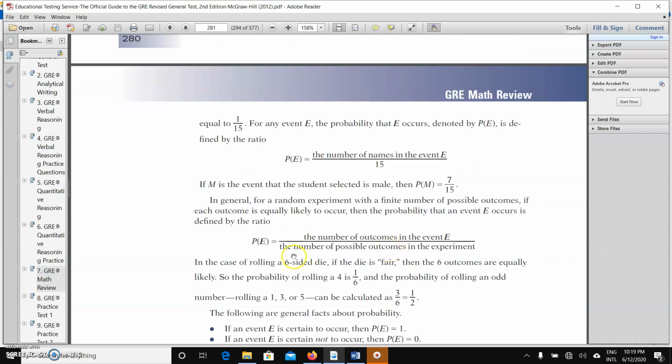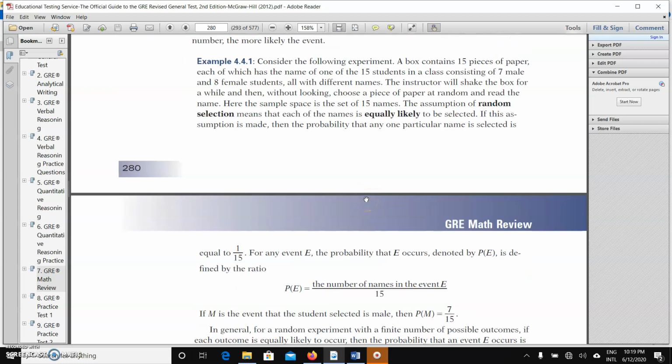Now, if M is the event that the student selected is male, then since out of these 15 pieces of paper there are 7 male and 8 female names, the chance that a male student will be selected is 7 over the total number of pieces, which is 15.